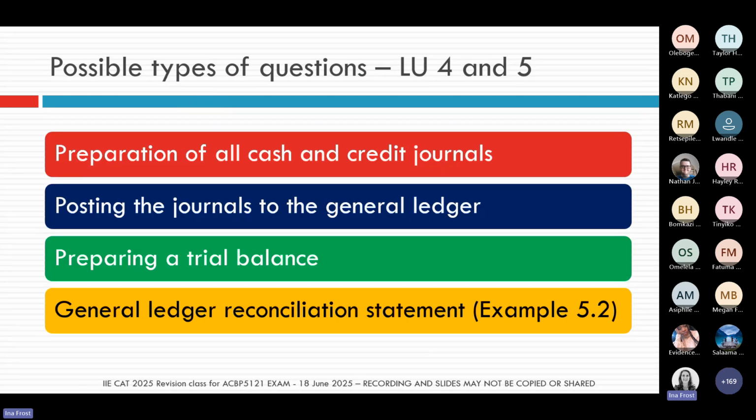So in Learning Units 4, 5 and 6, you must be able to prepare all your cash and credit journals. And remember again, right at the beginning of this session, I said there's only a certain number of transactions that we can really test you on. So make sure you know your basic transactions. Yes, at times we might throw in a curveball transaction, but that can only be like one in the question. We have to ask you those normal ones. You're buying stuff, you're selling stuff, your owner is taking stuff, your owner is giving stuff. So we have to stick to those basic transactions.